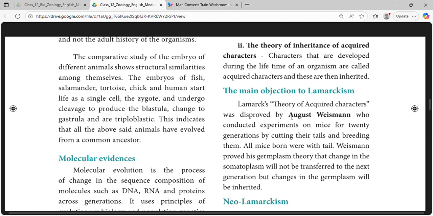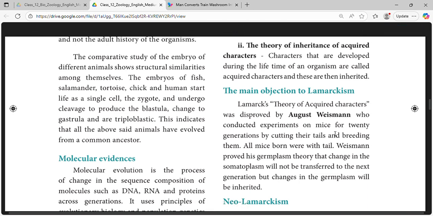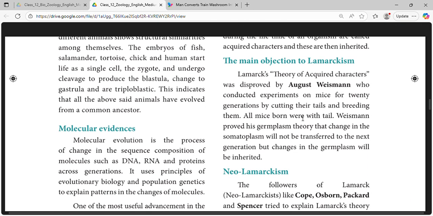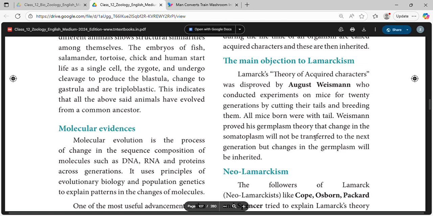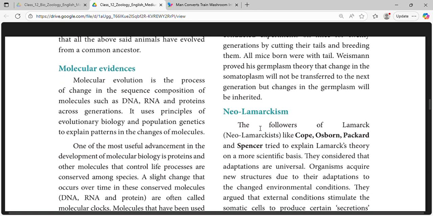The main objection to Lamarckism, the theory of acquired characters, was raised by August Weismann, who conducted experiments on mice for 20 generations by cutting their tails and breeding them. All mice born were with tails. Weismann proved his germplasm theory: change in the somatoplasm will not be transferred to the next generation, but changes in the germplasm will be inherited.